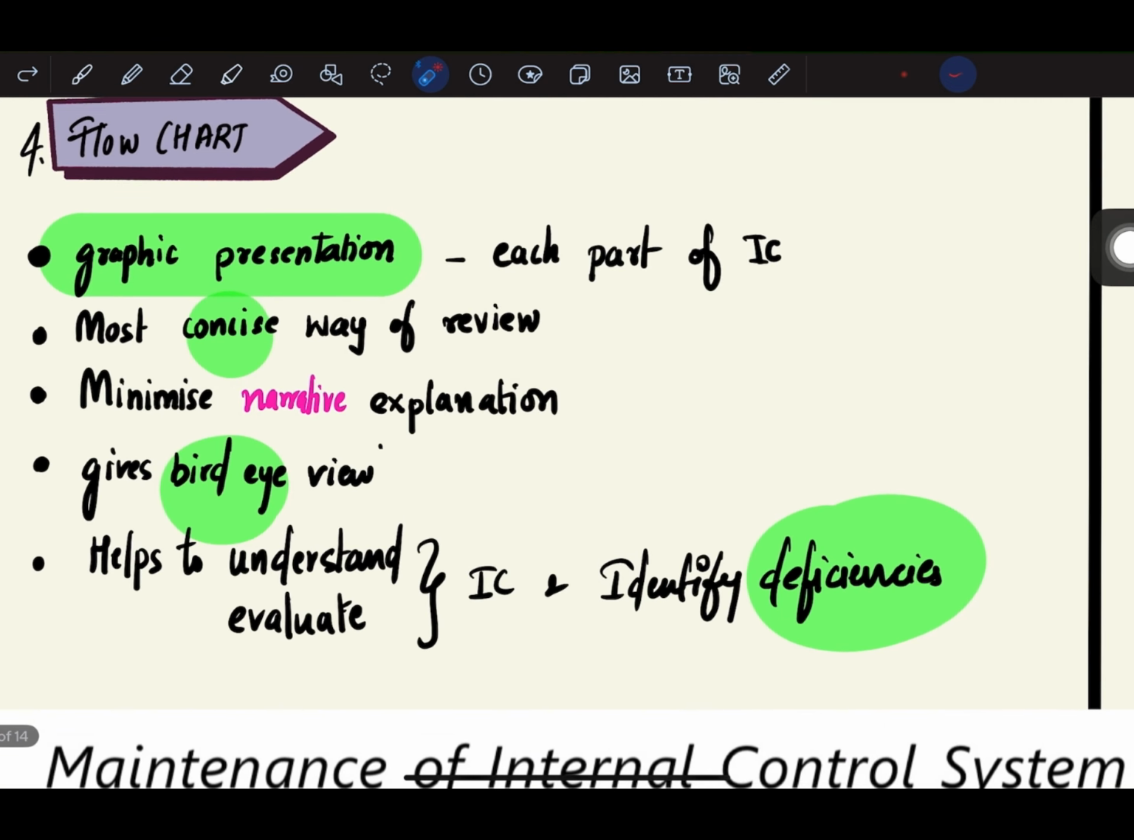Next, the fourth method that we have is flowchart. A flowchart is basically a graphic presentation of each part of internal control. Every part of internal control will be graphically presented, and it is the most concise way of review. Visually looking at the flowchart, they will be able to understand each component of internal control very well. It minimizes narrative explanation because it is in the form of a diagrammatic graphic presentation. It will give a bird's eye view, and it will help to understand and evaluate internal control and identify the deficiencies. So this was about flowchart.